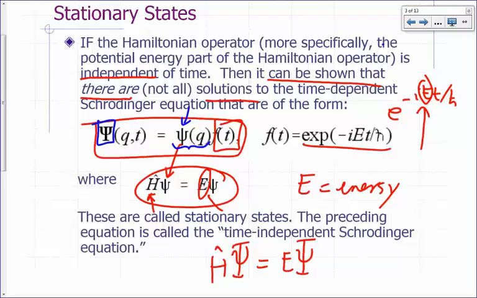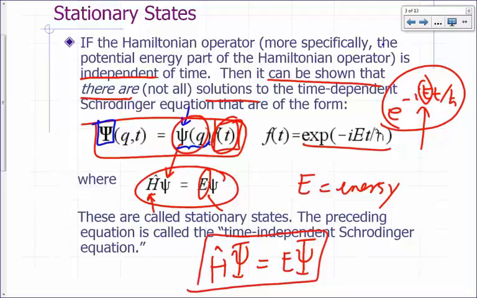So stationary states are described by a wave function associated with a well-defined energy. These are wave functions that you can write as a function of coordinates times a function of time, and the function of time is written this way. Now this H hat psi equals E psi is what we'll be using throughout pretty much the rest of the course, because we already know the part that depends on time. We're only going to be looking at stationary states.